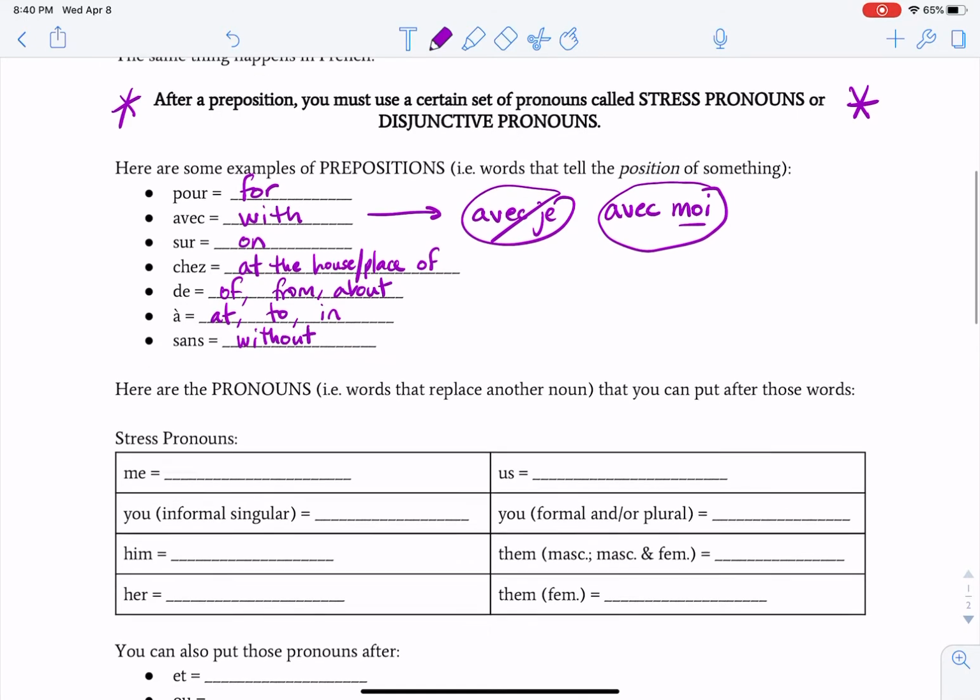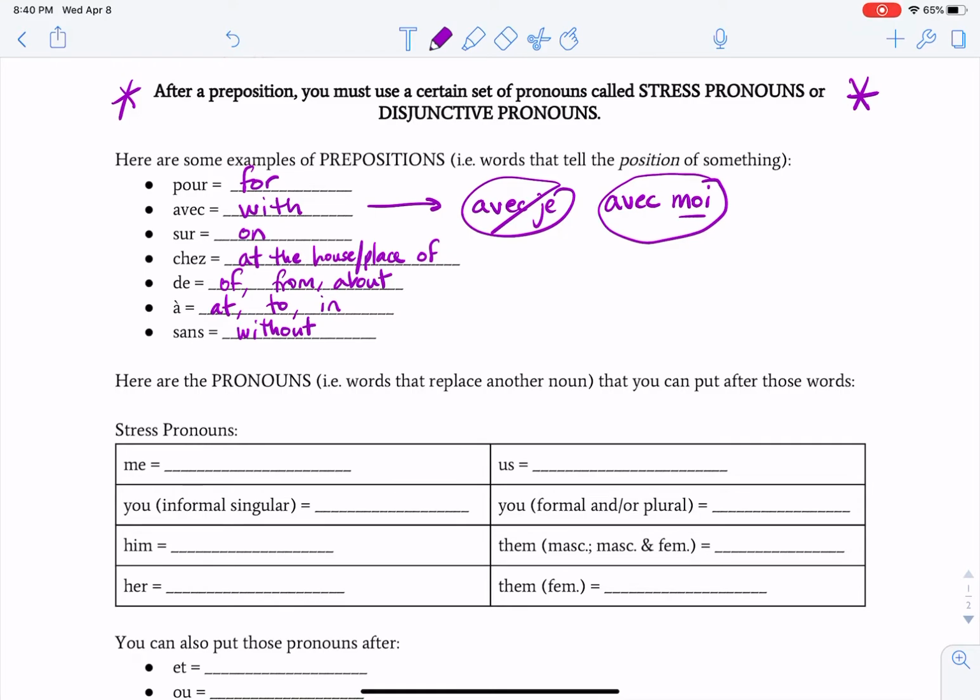Here are a few more pronouns that we can use after prepositions. These are the stress pronouns. Me is moi. You, for someone I would address like a friend or a sibling, informal and just one person, toi. Him is lui. Her, elle. Us, nous. You, if it's formal or speaking to a group, is vous. Them, if it's all masculine or a mix of guys and girls, eux. And them, if it's all feminine, elles, plural.